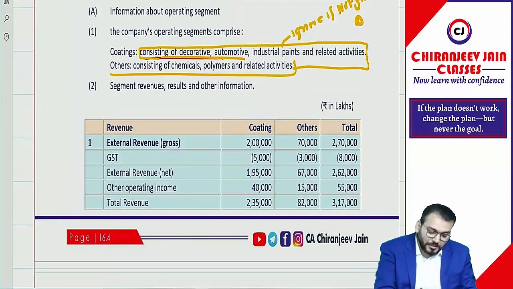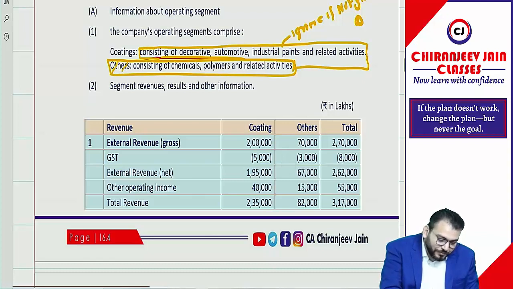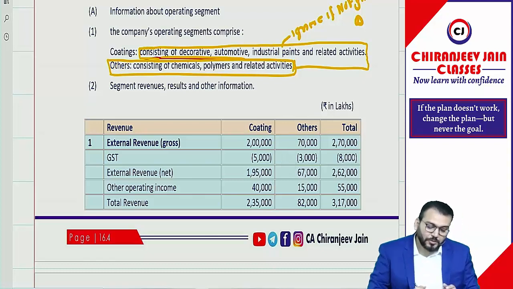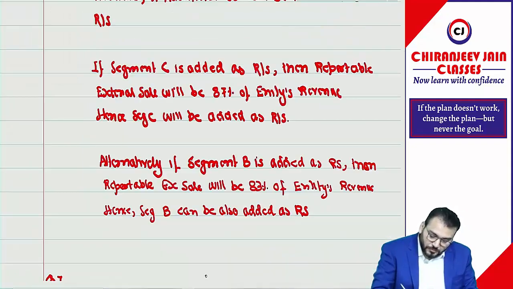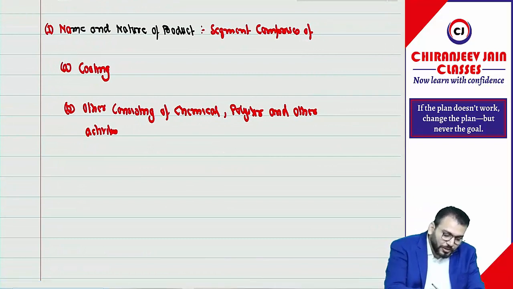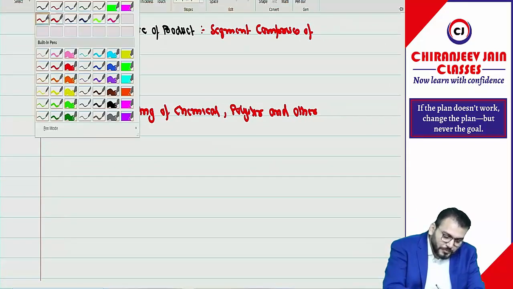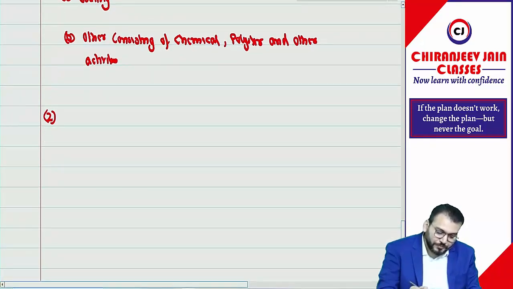Understood? Acha, this "others" is given. Okay. This is given na. This too you should write down. Okay. Then we should disclose what? Other information. So this is what? Name and nature of product, done. Then point number 2, other information.